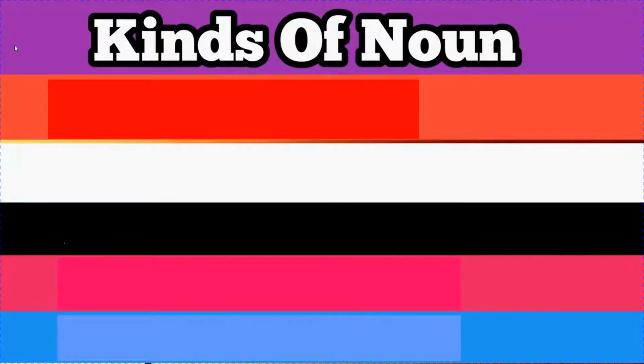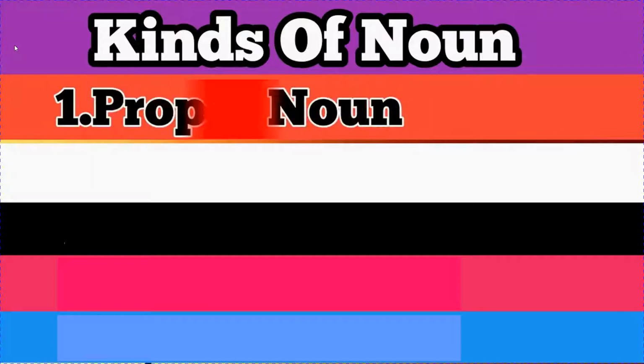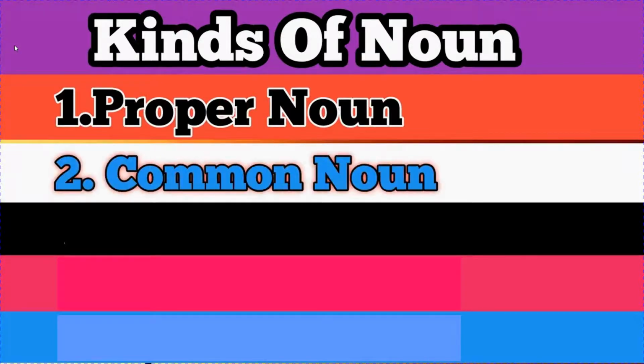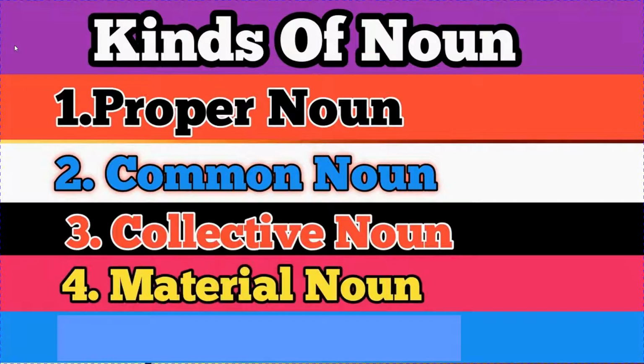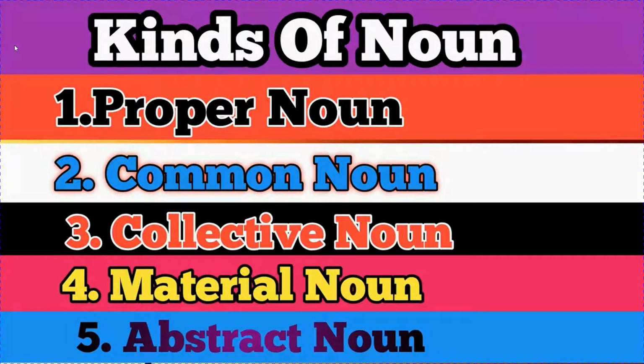Now next is kinds of nouns. So children, today we are going to learn 5 different kinds of noun. First is proper noun, second common noun, third is collective noun, fourth is material noun, and the last, fifth one, is abstract noun. So let us learn one by one with the help of examples.